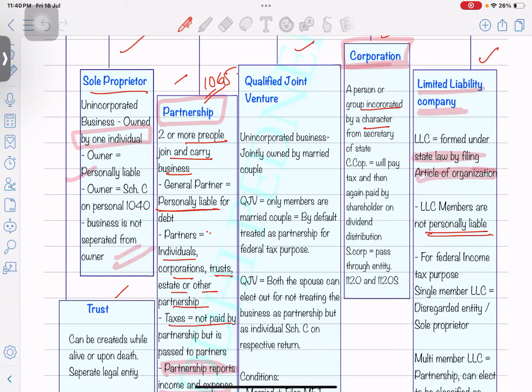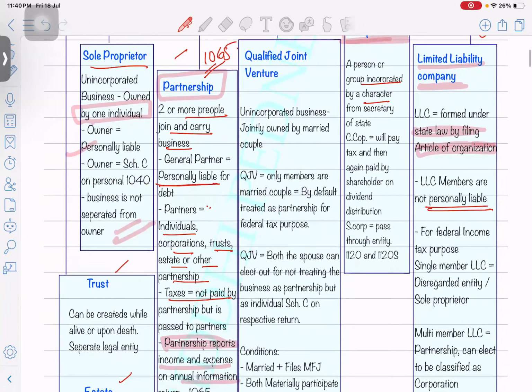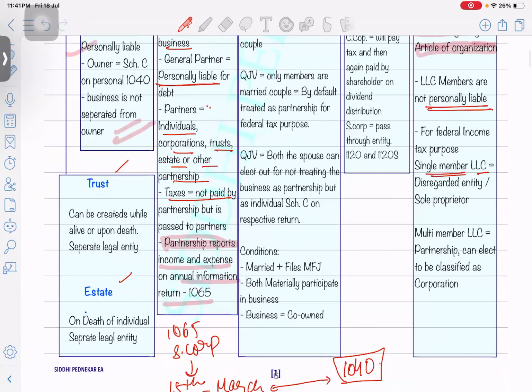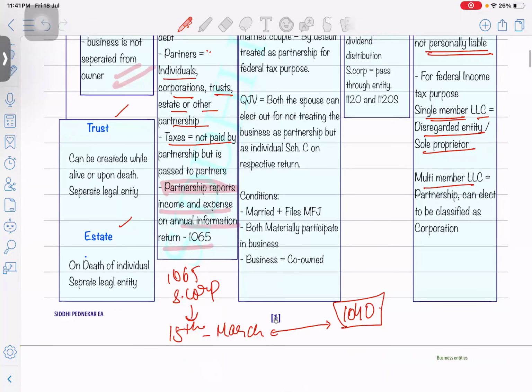If you form an LLC, they are not going to be personally liable. For federal income tax purposes, a single member LLC will be considered as a disregarded entity or sole proprietor unless you elect yourself as an S corp or a C corp. Okay. And a multi-member LLC by default election is what? Partnership, unless you elect as a C corp or S corp.